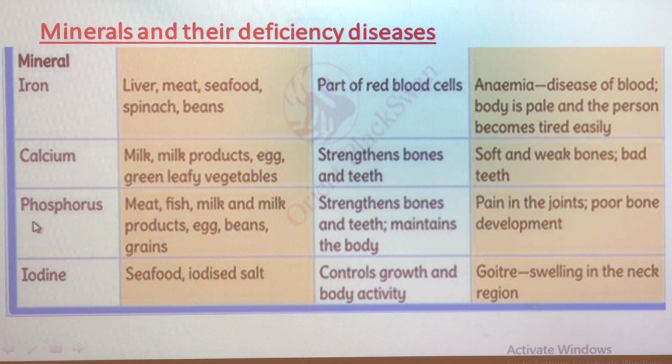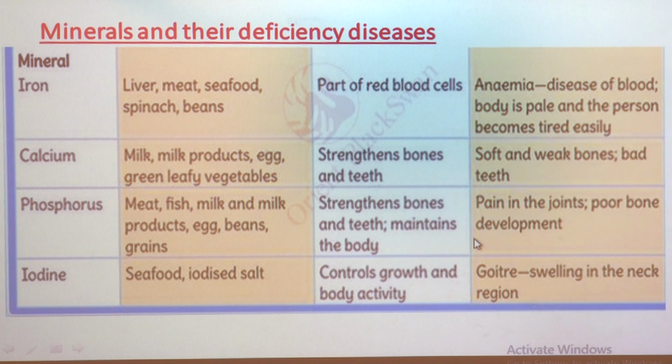Then see about phosphorus. Sources for phosphorus are meat, fish, milk and milk products, as well as eggs, beans and grains. The function of phosphorus is that it strengthens bones and teeth and maintains the body.